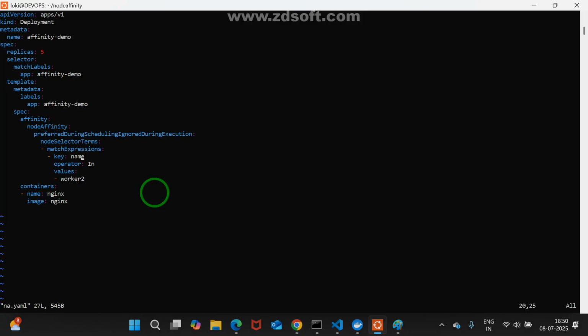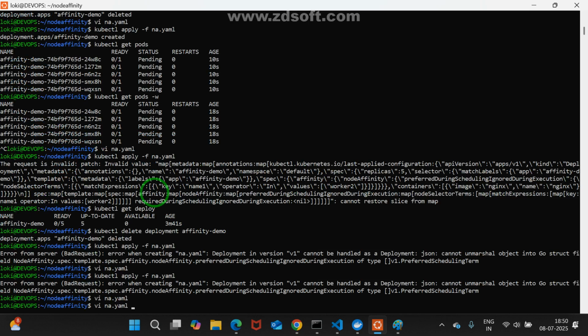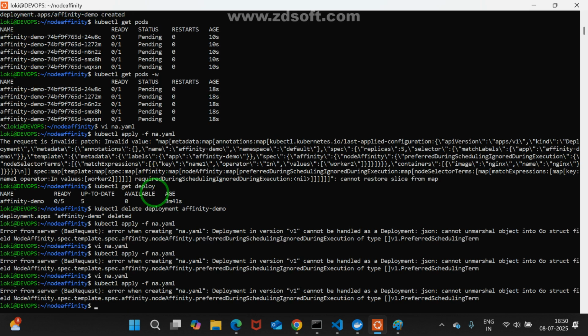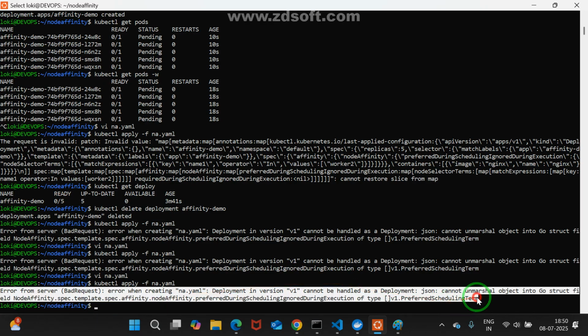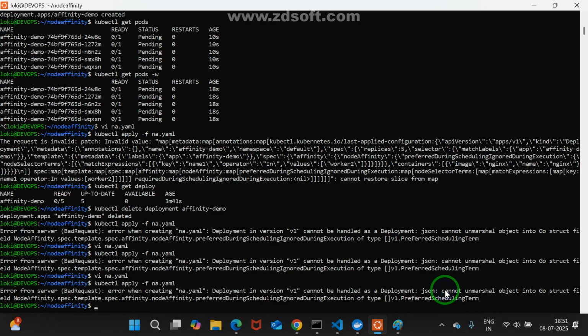First I'll give the error, then only we'll get this. Escape, shift :X. Now again I'm going, this error message I'm giving, and I'll get the proper result. Copy it.